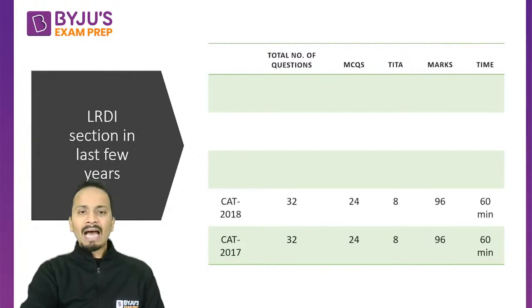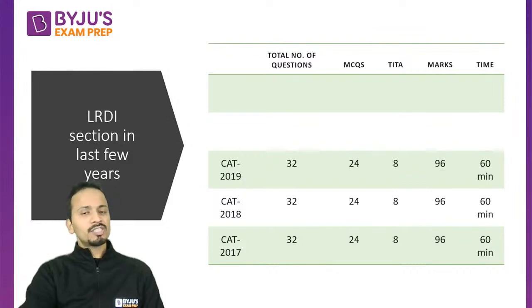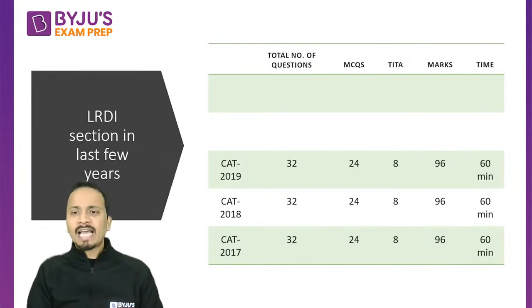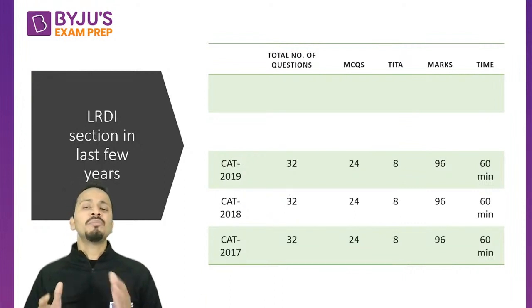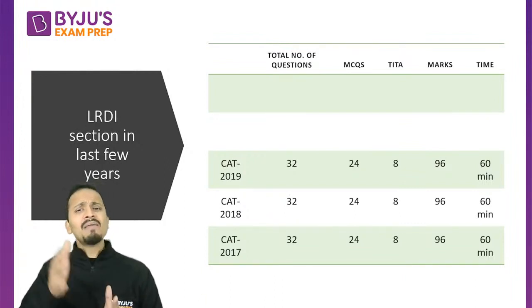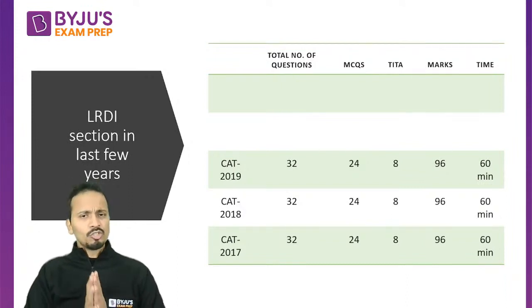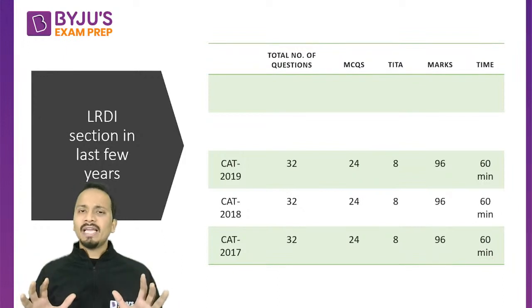Now, the same happened for the next few years till 2019, or till the world was hit by coronavirus. Till 2019, we saw the same trend: the number of questions being 32, the sectional time limit being 60 minutes, and the same breakup of MCQs and TITA type questions. All right, so this was the story up till 2019.